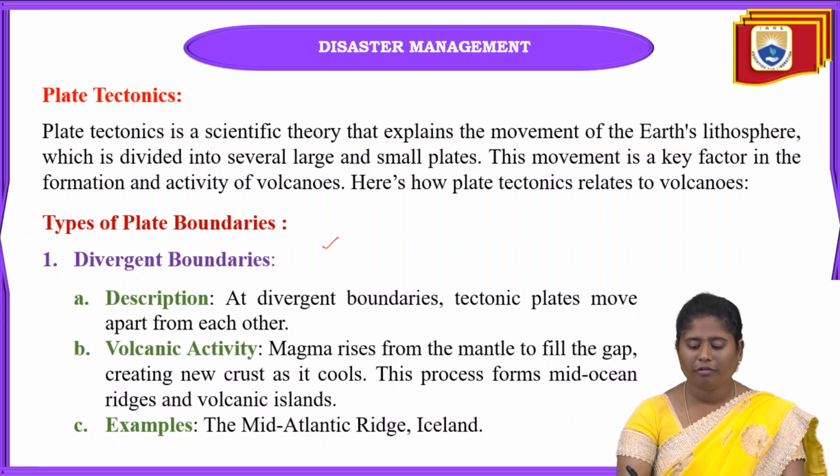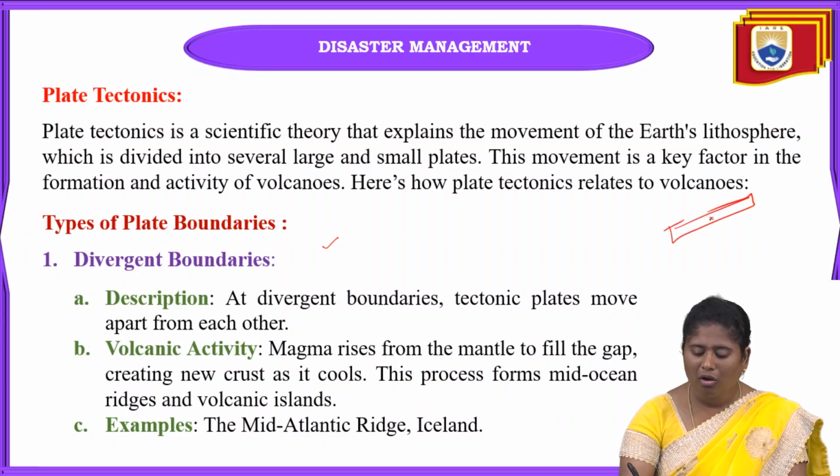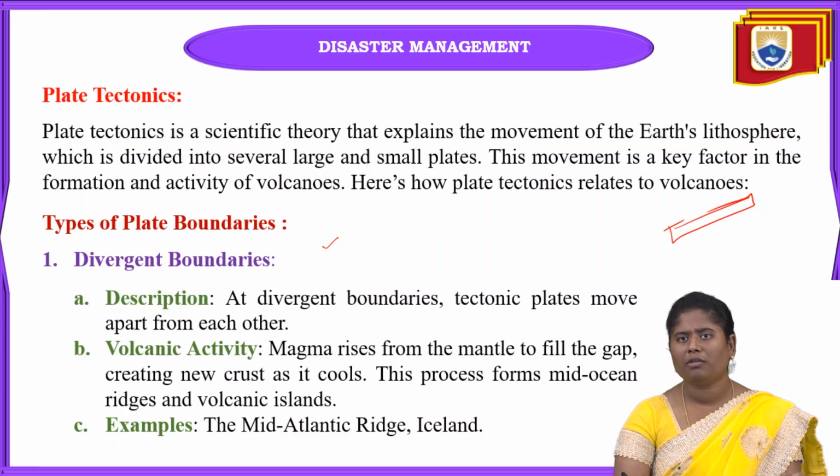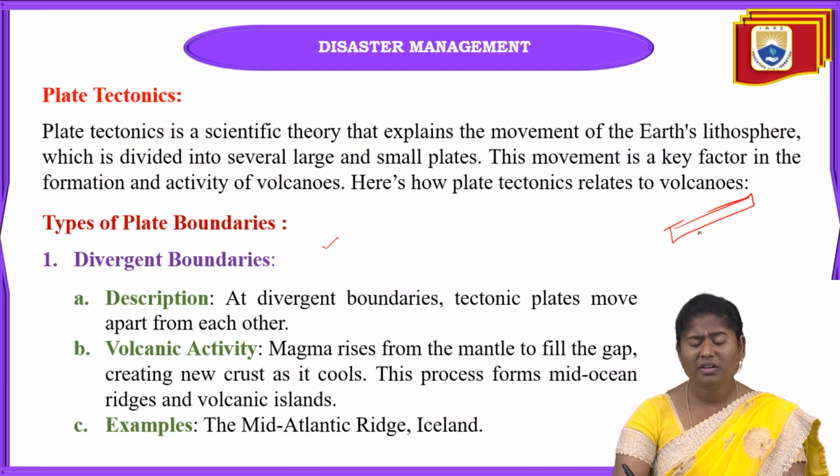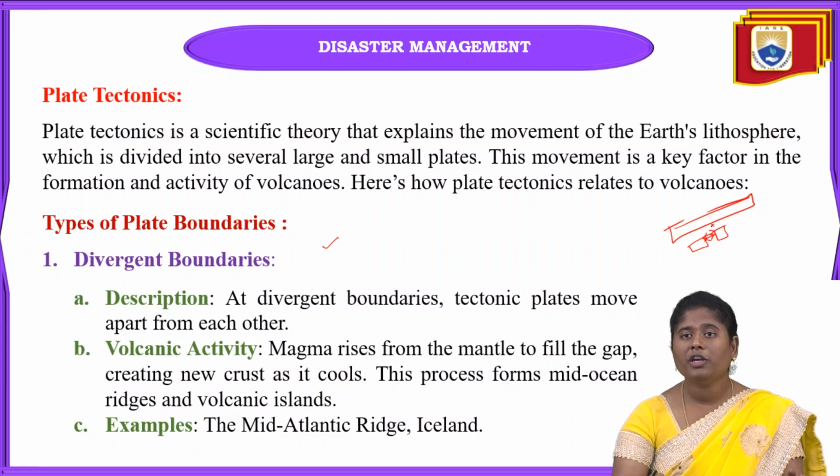Why? Because if this is your earth surface, automatically when earthquakes or volcanoes happen, if the earthquake starts, there will be movement in the earth surface. When these tectonic plates are moving away from each other, there will be rocks moving when any earthquake occurs. That's why these divergent boundaries can occur. That is one of the plate boundaries.